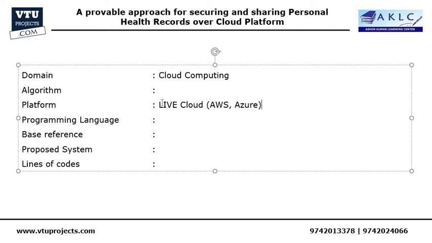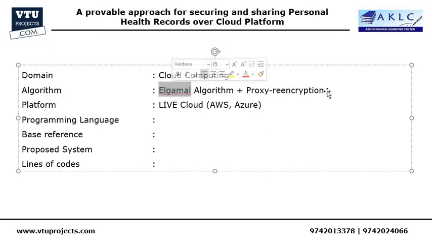So this is one of the plus points, because we are not going to demonstrate or simulate the project in our local machine. Instead, we will make our project available over live cloud, so anyone across the world can access your project. And the algorithm that we are going to use in our project is the El-Gamal algorithm, and we are going to combine a technique called proxy re-encryption scheme. So these two things combined will form the core algorithm of our project.